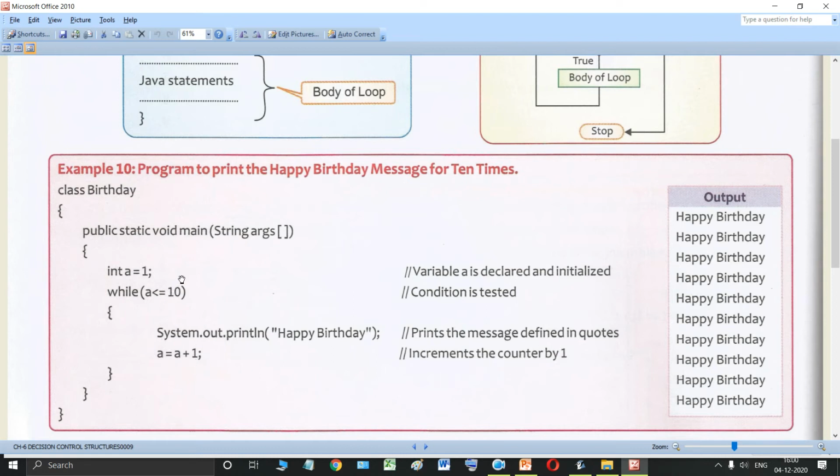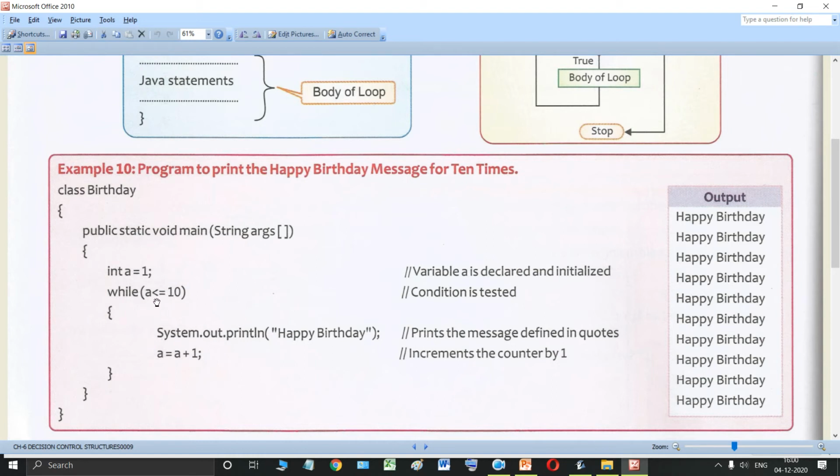Now see how this program is going to work. This is the class, then this is the main method. As soon as our compiler gets into the main method, int a equals 1. The first value of a is 1. The initial value of a is 1. So we'll start with a equals 1 and then we will get into this.